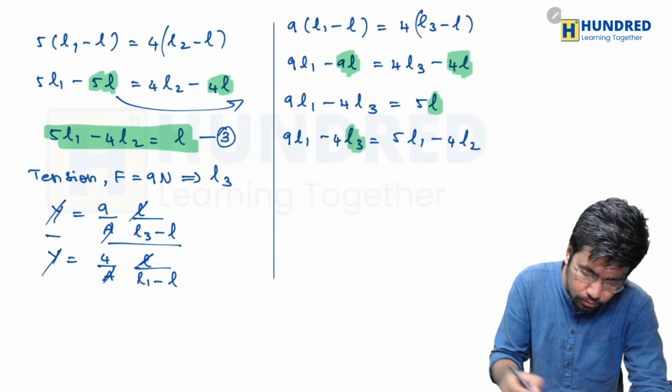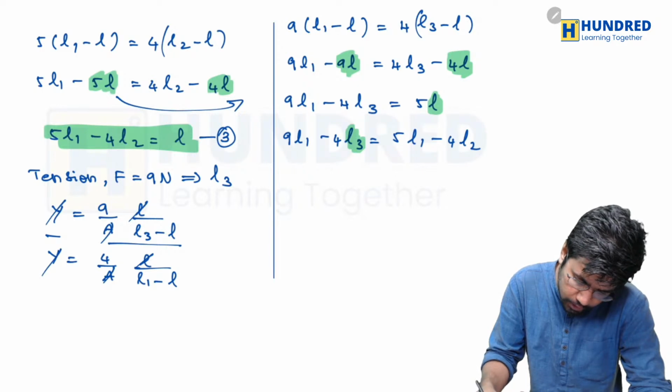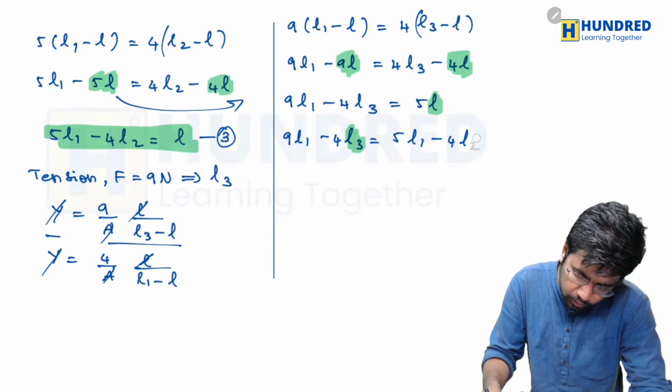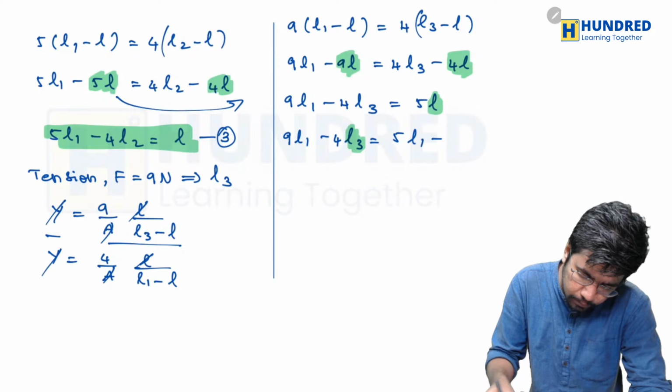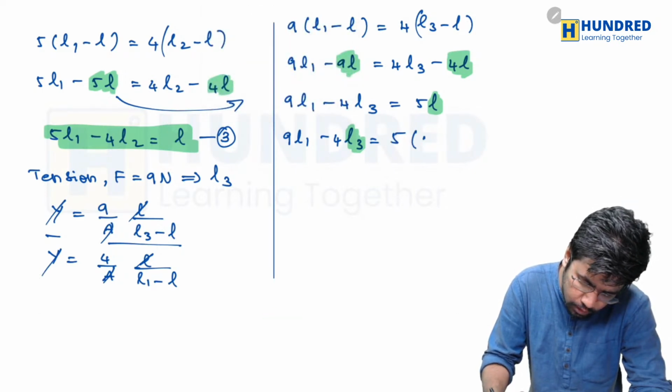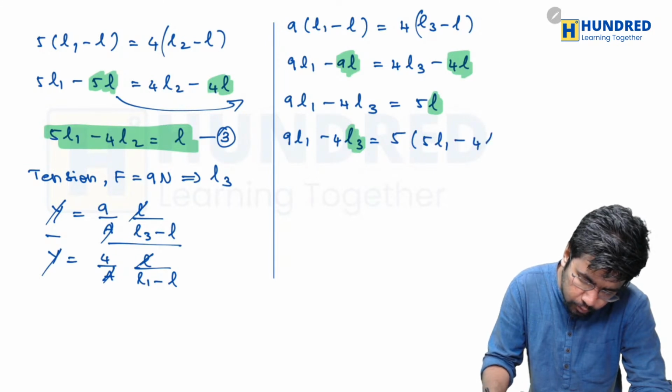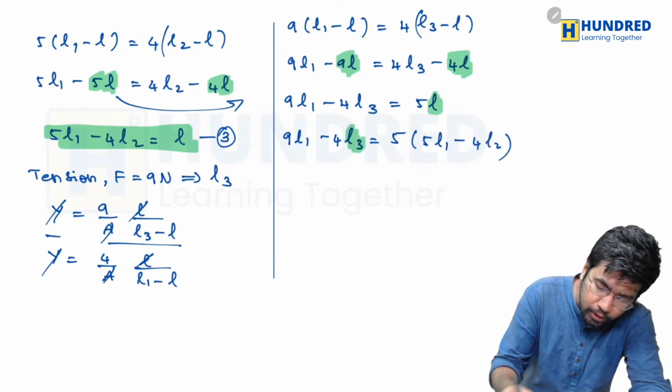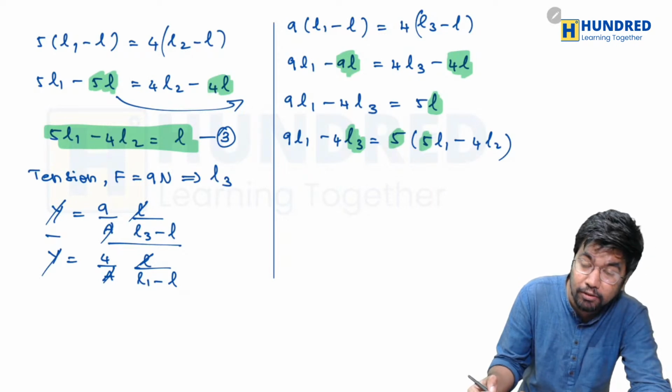Oopsies, I just made a small mistake here. Let me substitute the actual value, 5 into 5L1 minus 4L2, right? So what will happen here? Well, this 5 and this 5, they will get multiplied.